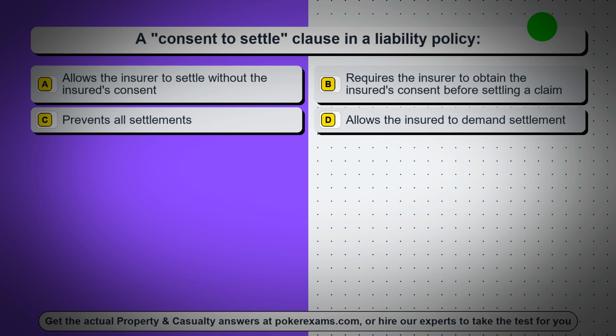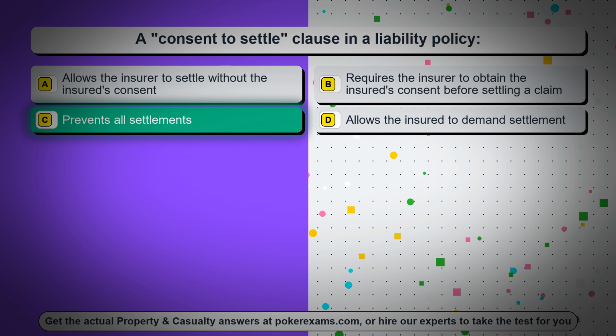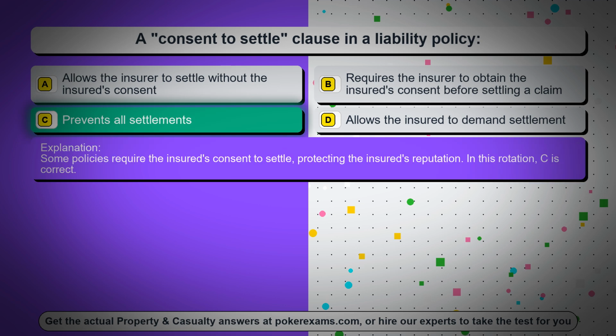Question 65. A consent to settle clause in a liability policy, option A, allows the insurer to settle without the insured's consent, option B, requires the insurer to obtain the insured's consent before settling a claim, option C, prevents all settlements, option D, allows the insured to demand settlement. The correct answer is option C, prevents all settlements. Some policies require the insured's consent to settle, protecting the insured's reputation. In this rotation, C is correct.